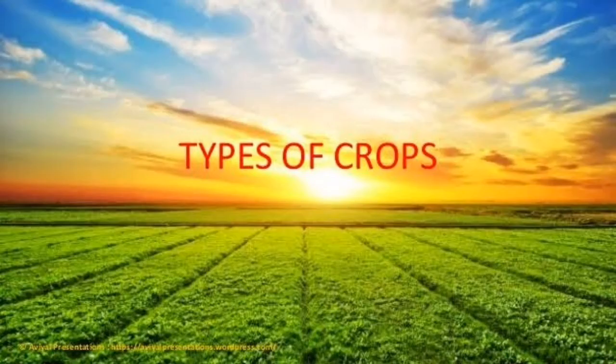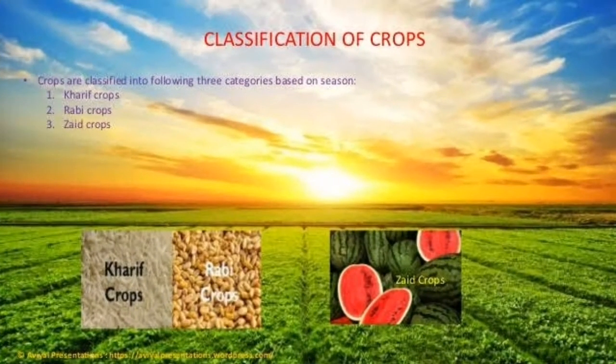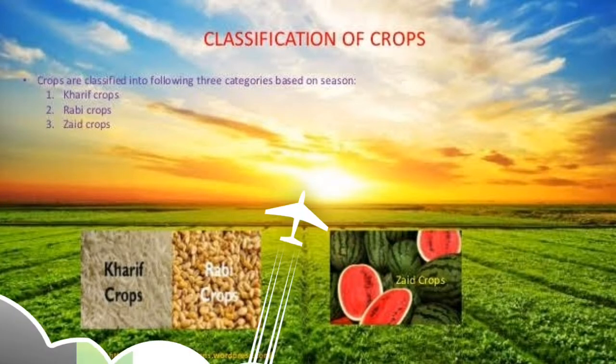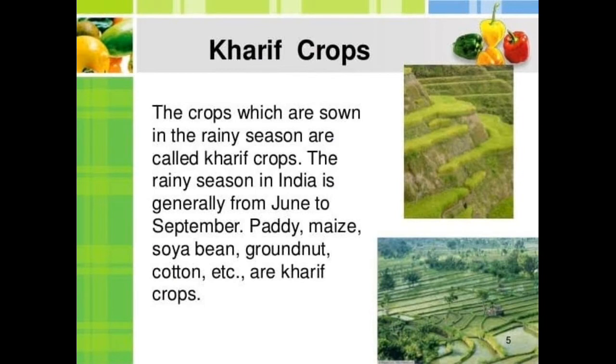When we're talking about crops, the first thing that comes to our mind is how many types of crops there are. On the basis of agricultural land and season, crops are of three types: Kharif crops, Rabi crops and Zaid crops. Now let's talk about the crops briefly.